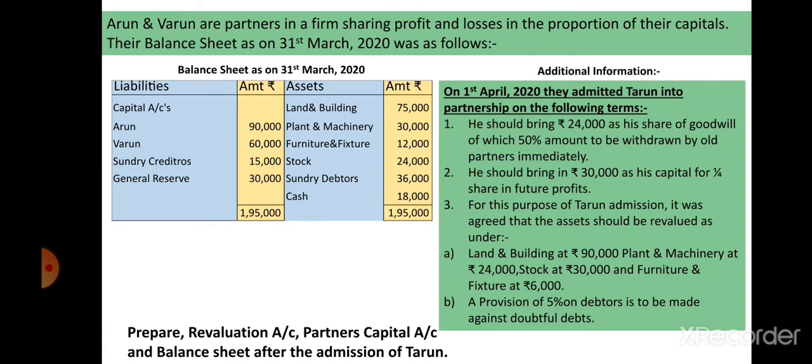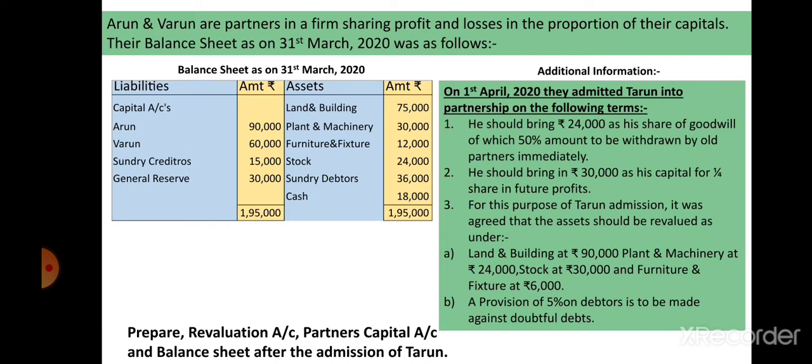Now read out the balance sheet. On the liabilities side, capital balance as well as creditors and general reserve is given. Now students, we know general reserve means they are savings.